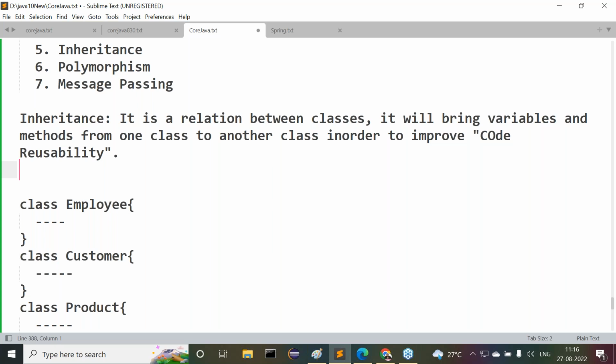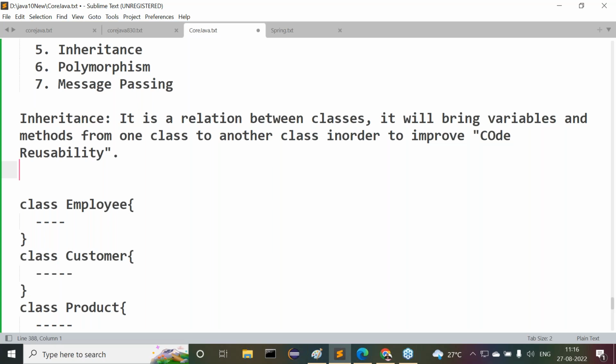The class which is providing variables and methods is called a superclass, and can also be called a parent class. The class which is getting variables and methods is called a subclass or a child class.